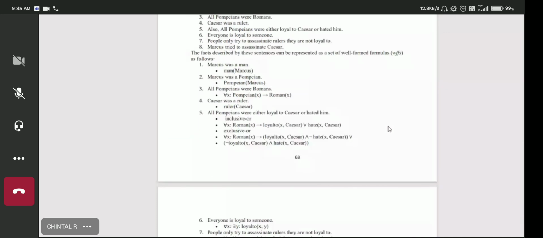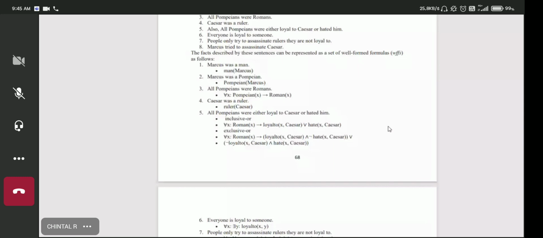In inclusive or, it is a general statement that either you are loyal or you have hated him. But here it is explicitly mentioned that if x is loyal, x cannot hate Caesar, and if x is not loyal, that means x hates Caesar. That is conveyed through exclusive or. So both the conversions are valid.